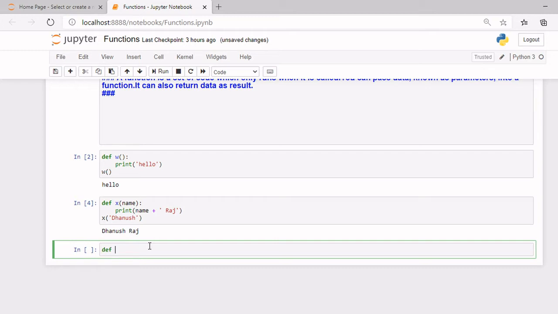Let's create a function. This time I'll name it y, and let's say this time I need color.